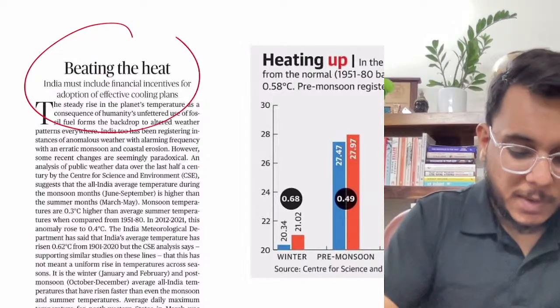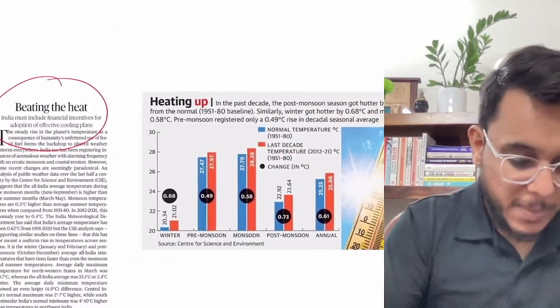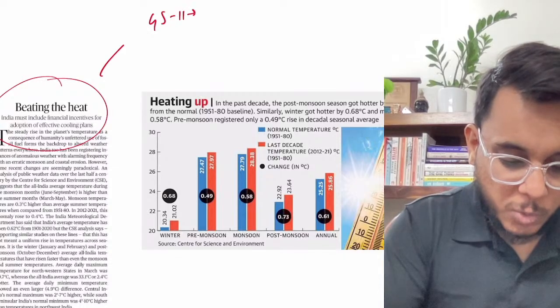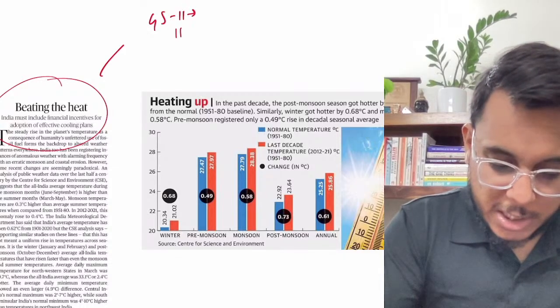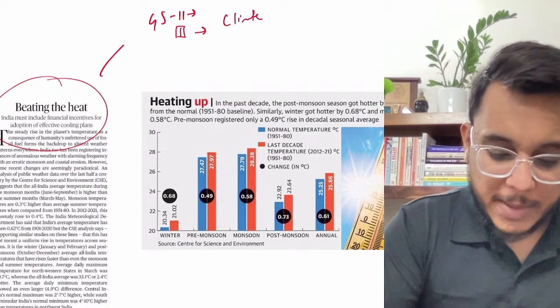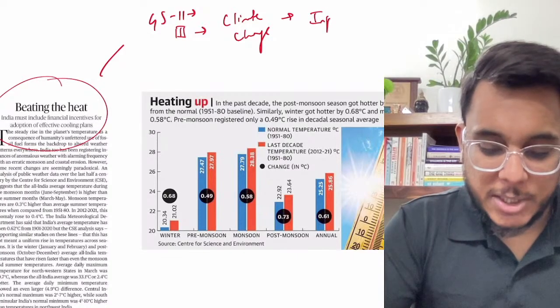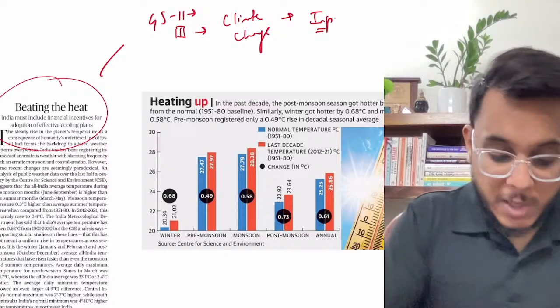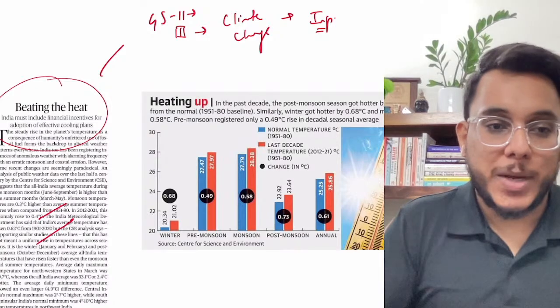Beating the heat. Okay, so this article will be used with respect to GS paper number 2 as well as GS paper number 3, climate change and its implications. Now, first of all, I will be giving you the context of this particular editorial that has come.